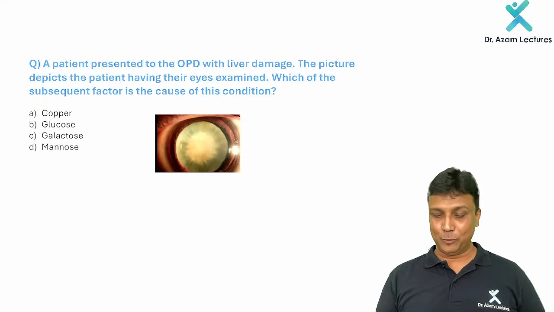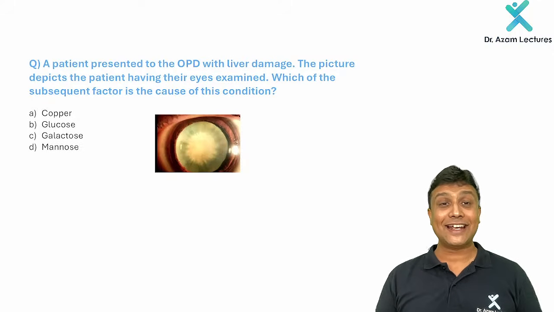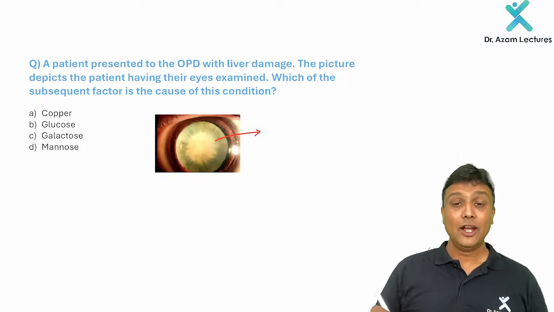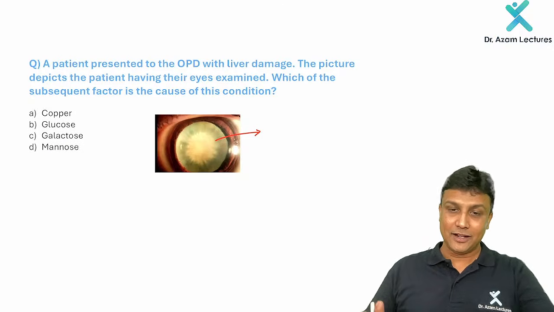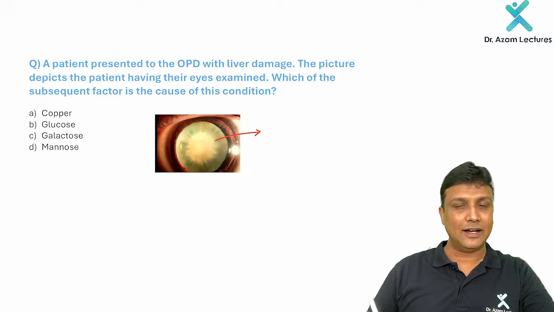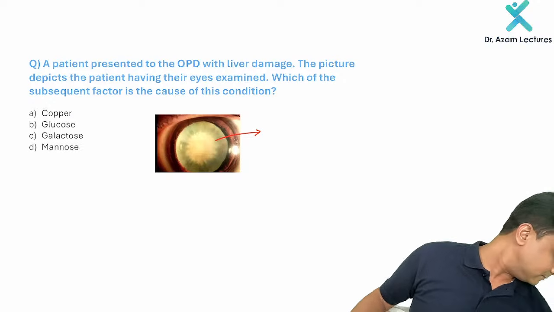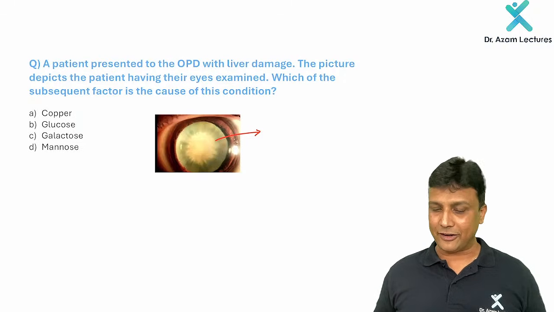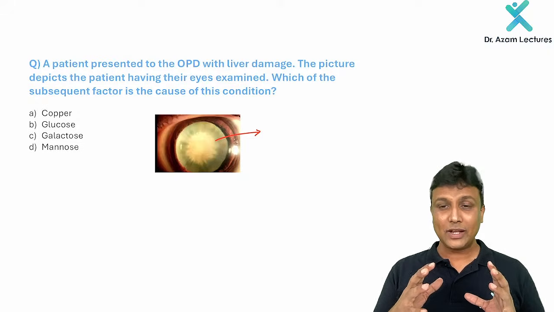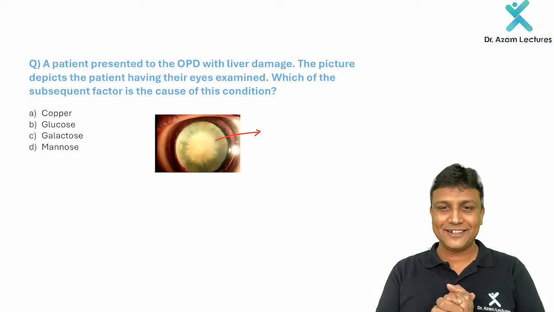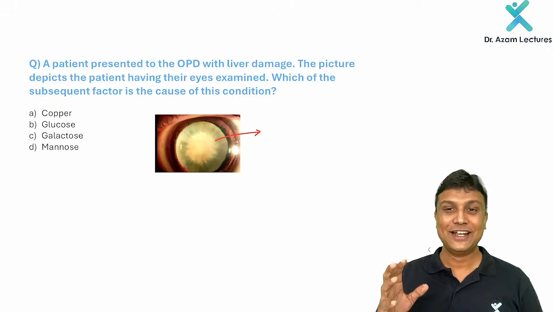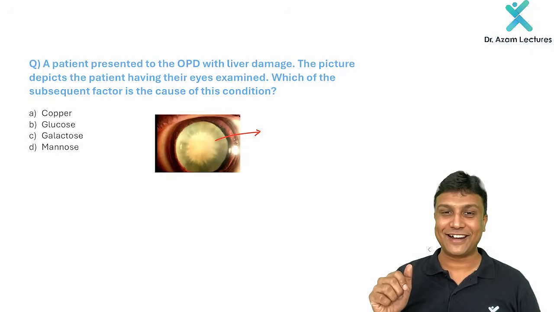Now look at this diagram here. A patient presented to OPD with liver damage. The picture depicts the patient having an eye examined, and in this eye you can clearly see, my dear friend, which type of cataract this is. Yes, it is the sunflower cataract here. Now, why have I given you this question suddenly here? Because you should not get confused between the oil drop cataract and this sunflower cataract.